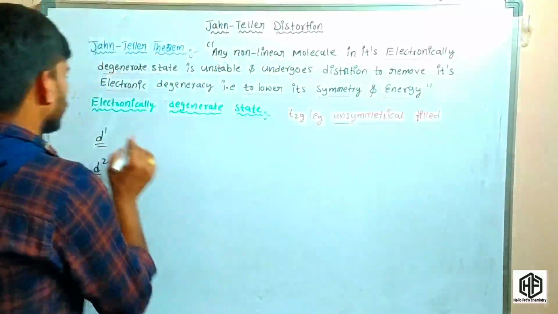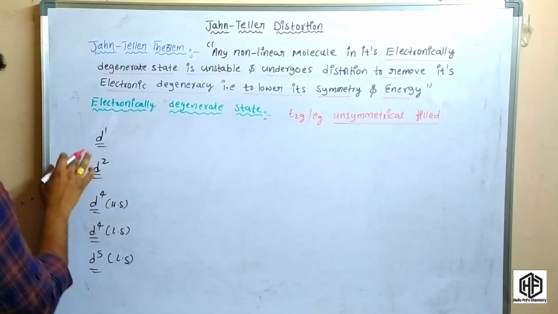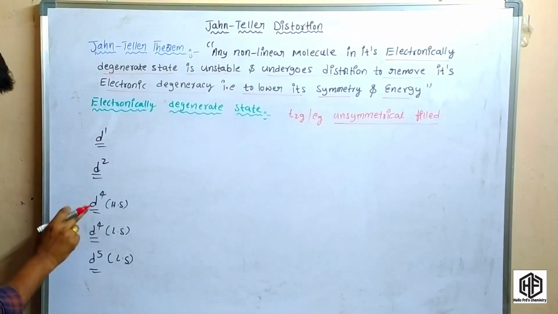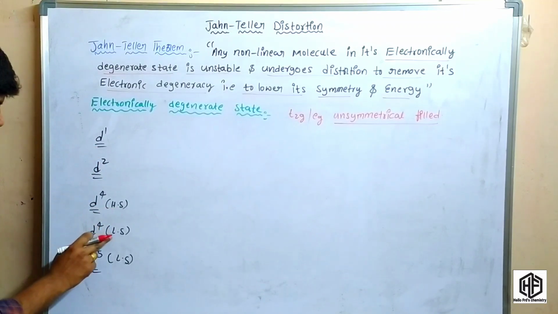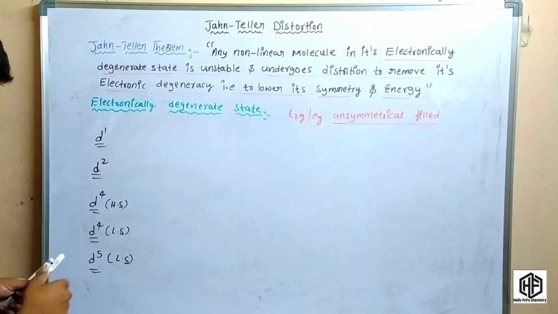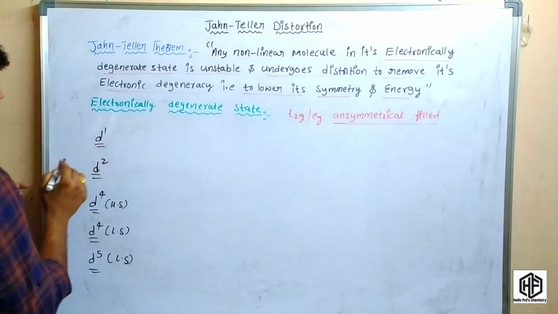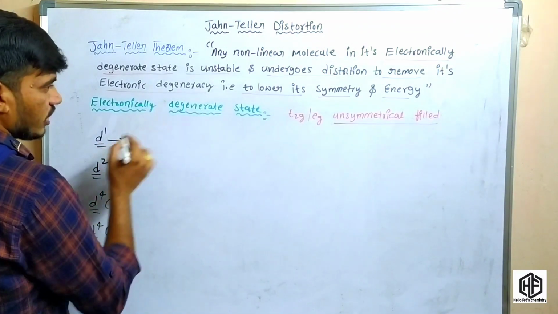So this is also called electronically degenerate states. Coming to the configurations d1, d2, d4 high spin, d4 low spin, and d5 low spin complexes. First of all, in the d1 configuration, the electronic configuration in octahedral geometry is t2g1 eg0.